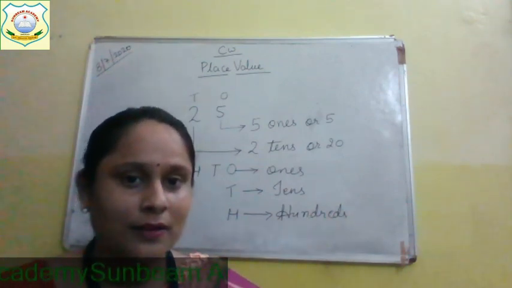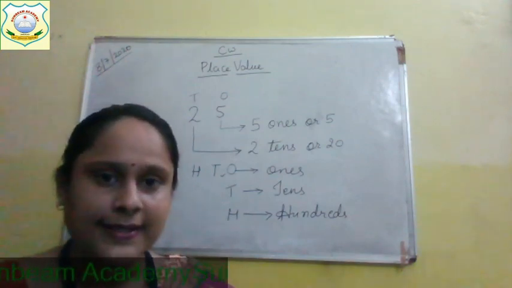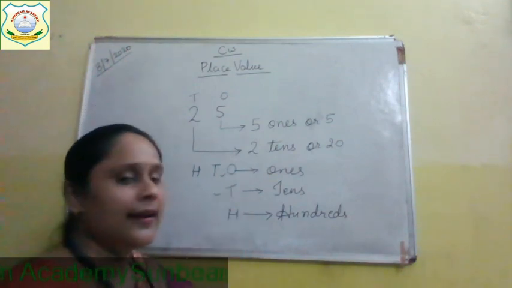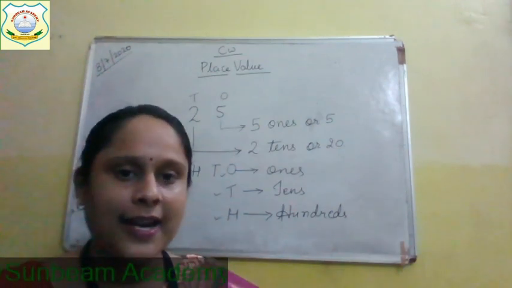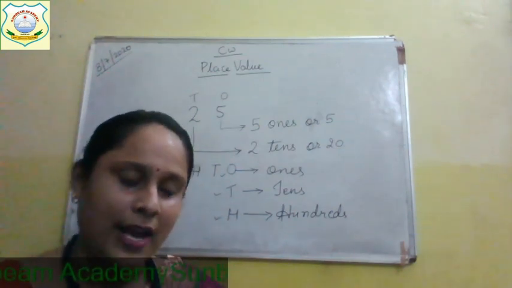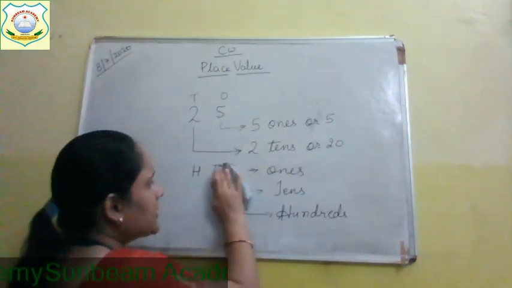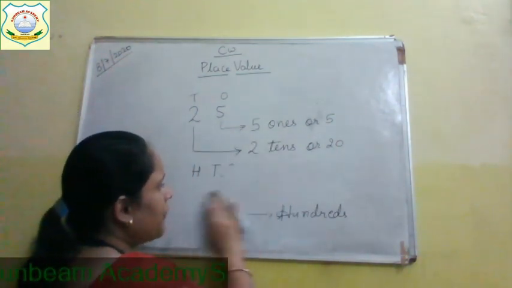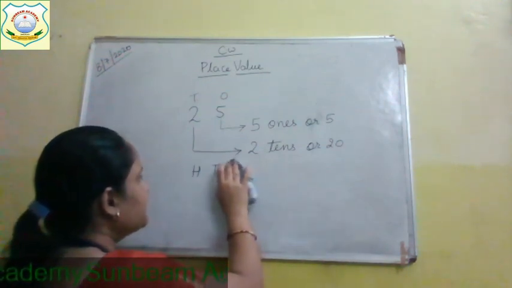This you all know. Again we'll revise. O stands for ones, T stands for tens and H stands for hundreds. Clear to everyone? Now you all understood that O stands for ones, T for tens and H for hundreds.